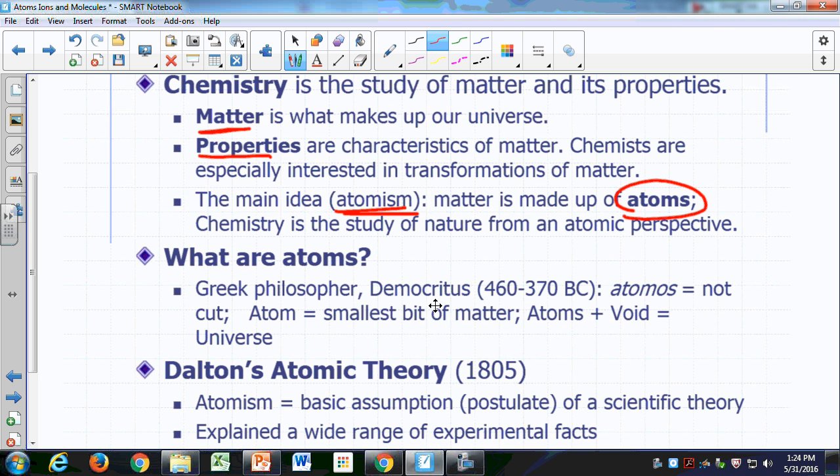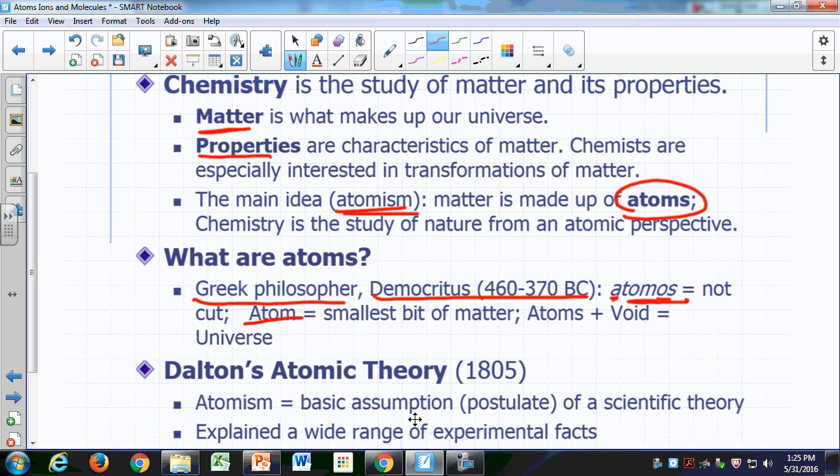Okay, so the idea of atomism started off with the Greeks. A Greek philosopher named Democritus, who lived around 460 to 370 BC. And the word atom, the Greek word for it is atomos, literally means not cut. So a prefix in Greek means not. Tomos means cut. If you've heard of tomography, they cut slices of like images, like cross-sectional images of things. That technology is called tomography. Okay, so atomos means not cut, and so literally what an atom means is the smallest bit of matter.